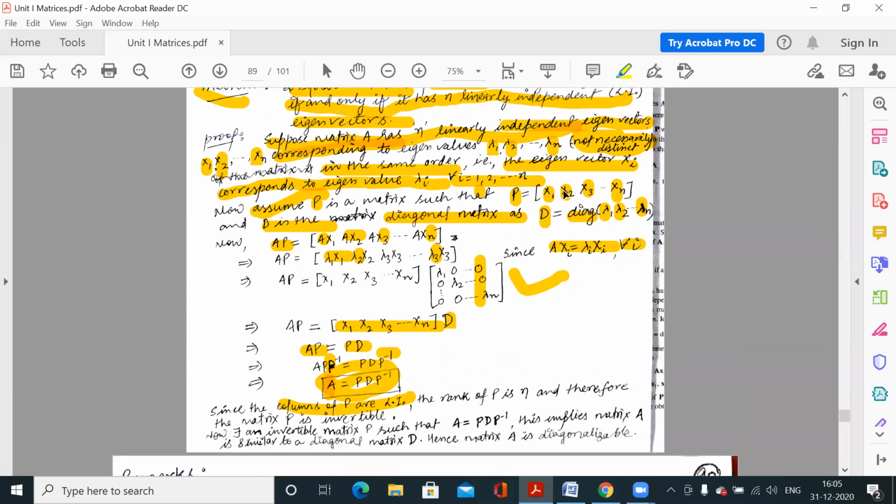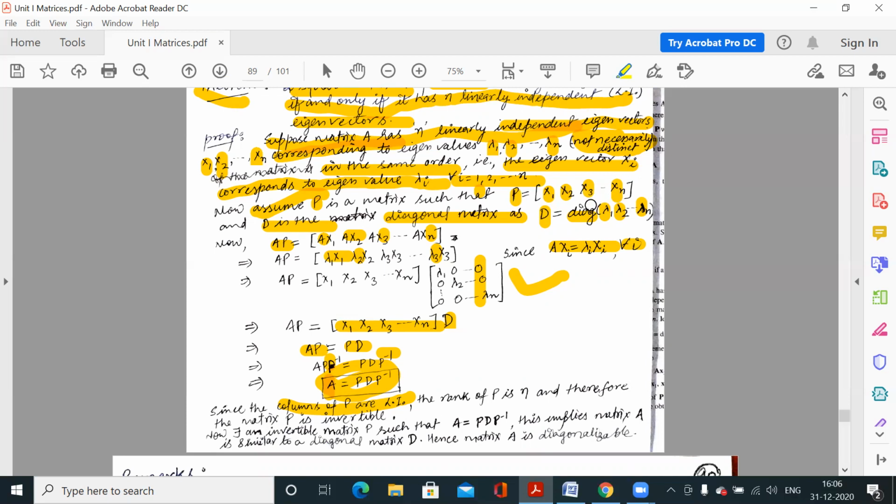That means the first column, second column, third column, and last column are all independent columns. So the rank of this matrix would be equal to the number of vectors, n. Clear?